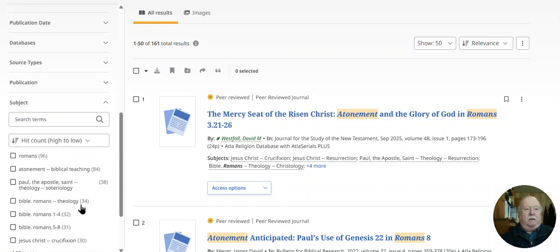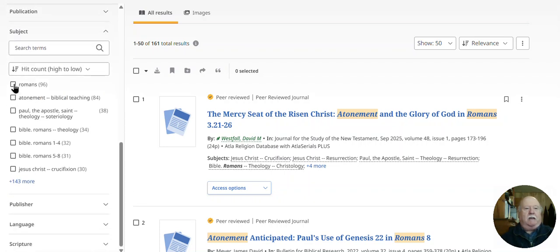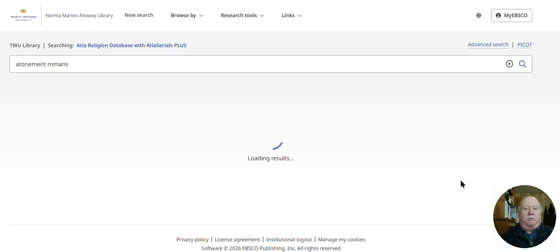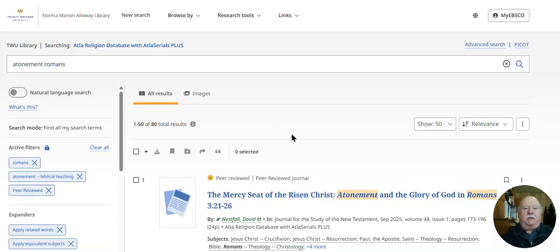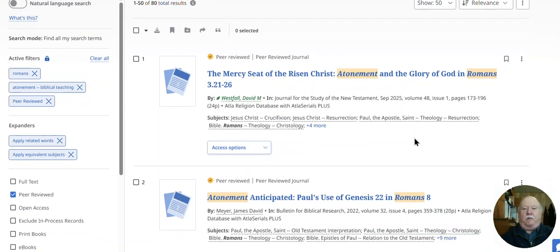And here we need to look at articles that focus particularly directly on the subject we're looking at, Romans and atonement. Once you've made your selections here, go down to the bottom. You can't quite see it, it's just off screen here, but there'll be a little box that says apply. I'm just going to go down there and apply. Once you apply that, you've set some limitations that will enable you to have fewer results, but probably more relevant results.